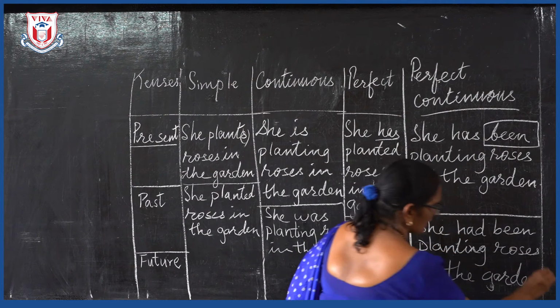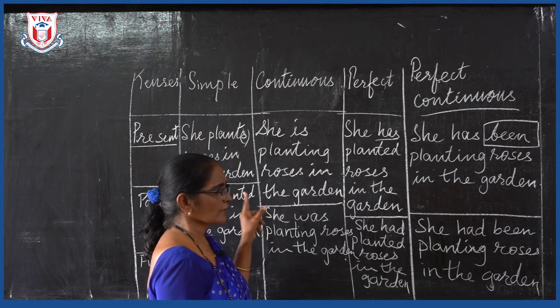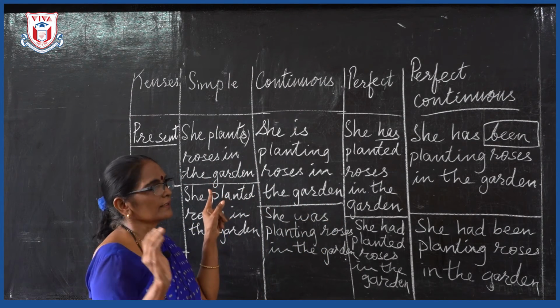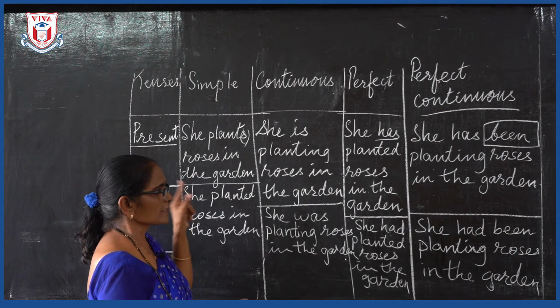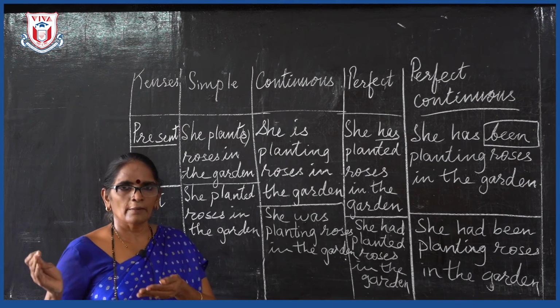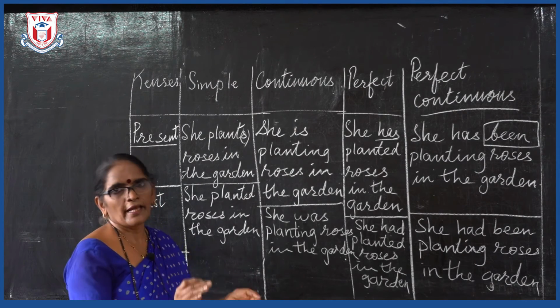Now what actually does this perfect word tell you all? This perfect word tells you that the work has already been done. That is why it is said to be in the perfect tense. That means the work which I have started is coming to an end or it is ended.